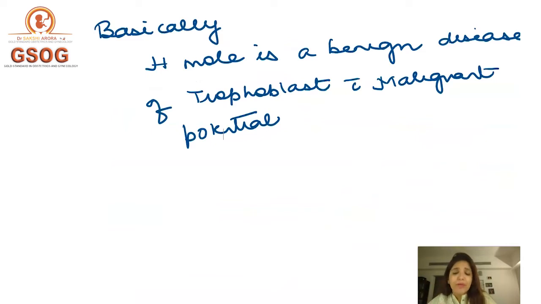So basically what happens in H mole is, it is a benign disease of the trophoblast because the trophoblast is madly proliferating. So you can say it's a benign disease of the trophoblast which has malignant potential. So it can change into malignancy, but actually H mole is a benign disease of the trophoblast, right?